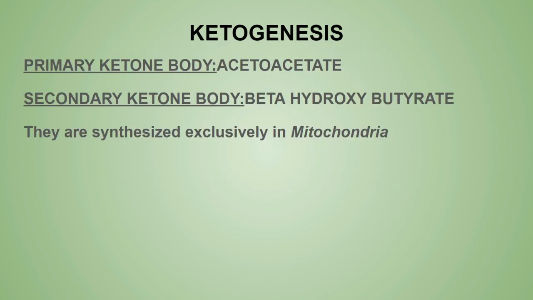Now first of all, you may know that carbohydrate is very important for the beta oxidation of fatty acid, or we can say the breakdown of fatty acid. If carbohydrate is not present, the beta oxidation of fatty acid doesn't occur, because fat is mainly burned under the fire of carbohydrate. So if you remember, we talked about the beta oxidation of fatty acid, and at the end acetyl-CoA is formed. Now this acetyl-CoA will enter into the TCA cycle for further breakdown or further ATP formation.